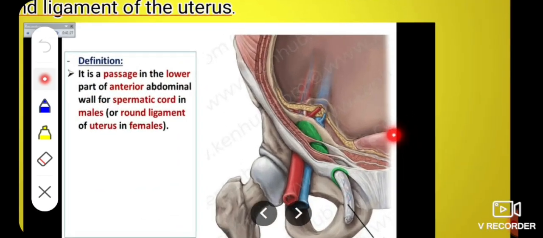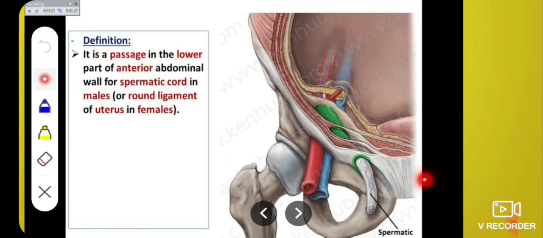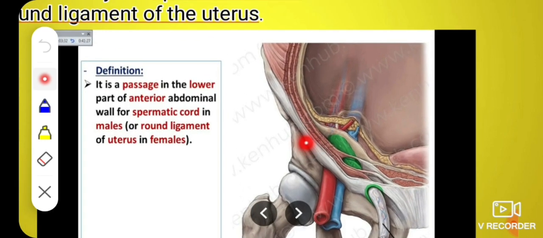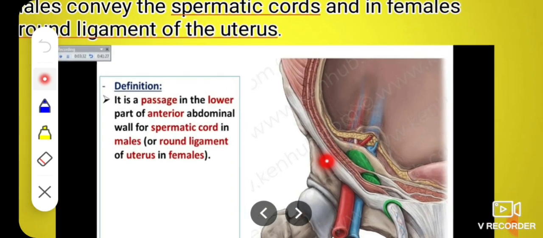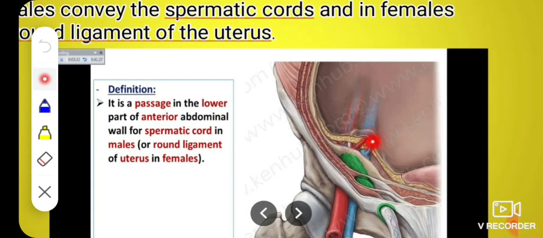See here, these are the spermatic cord. Then what is the inguinal canal? It is a passage in the lower part of the anterior abdomen here. This is the inguinal canal.